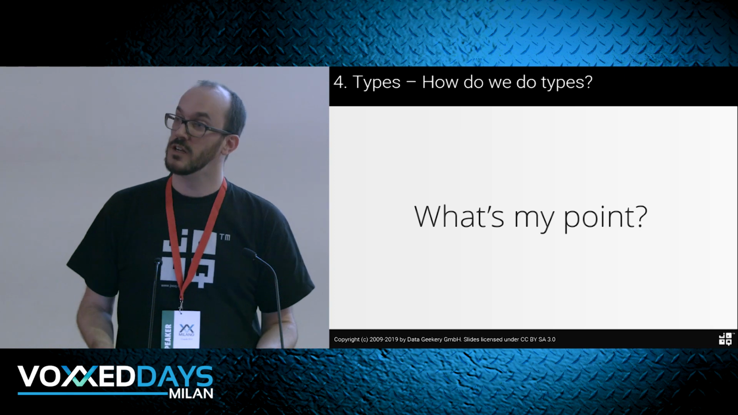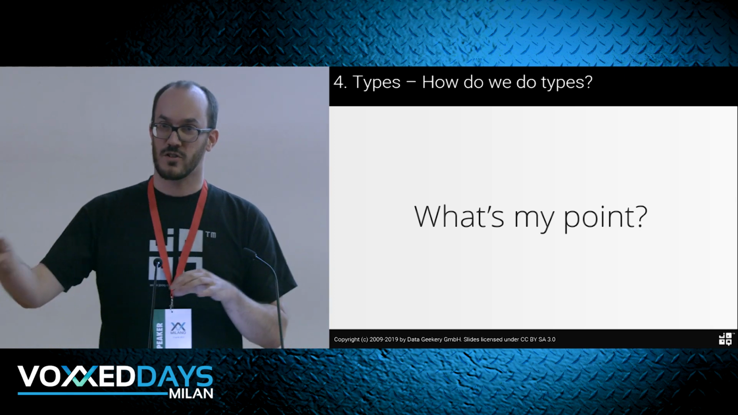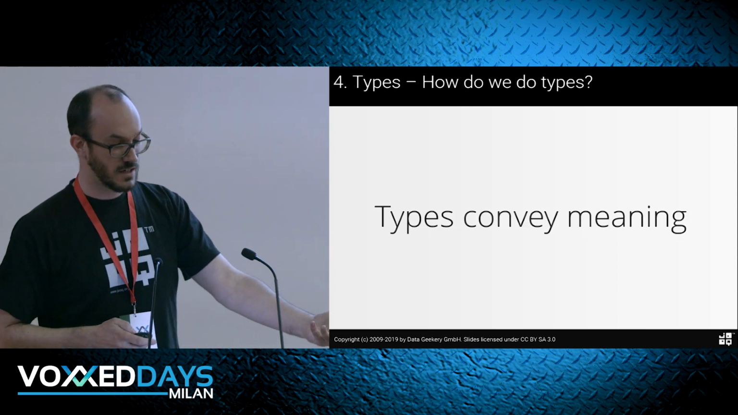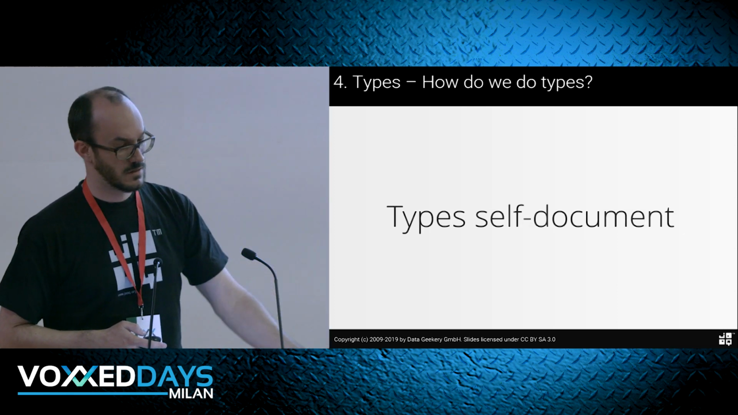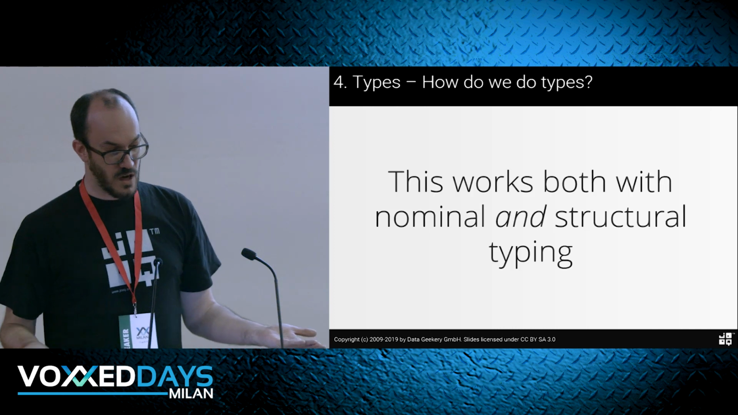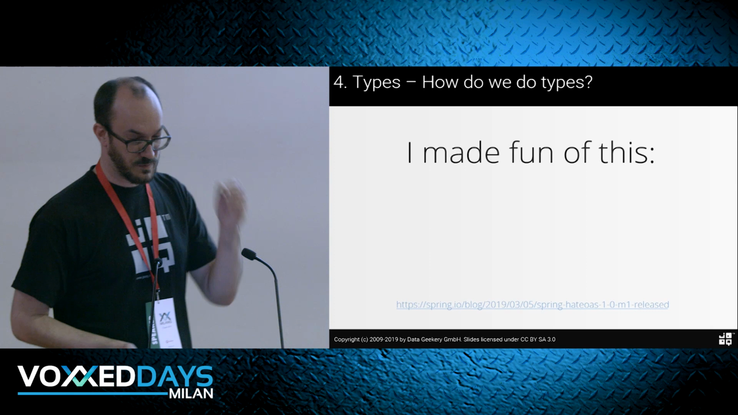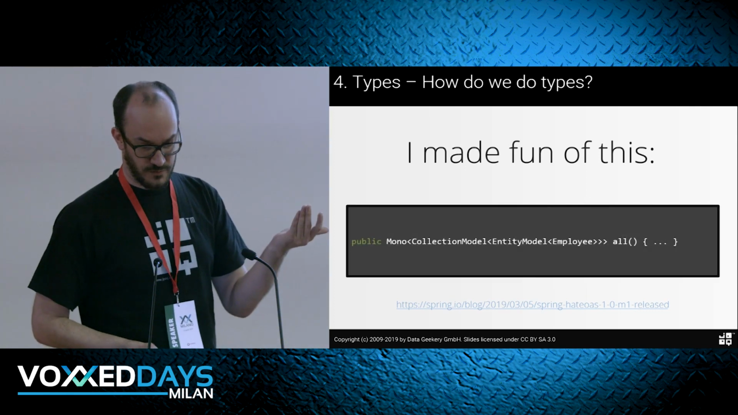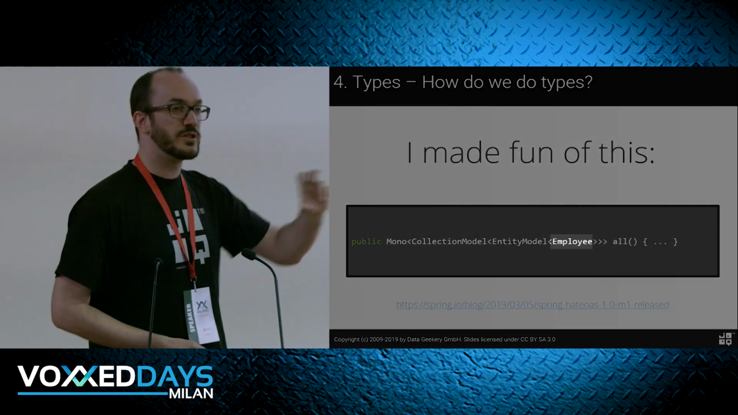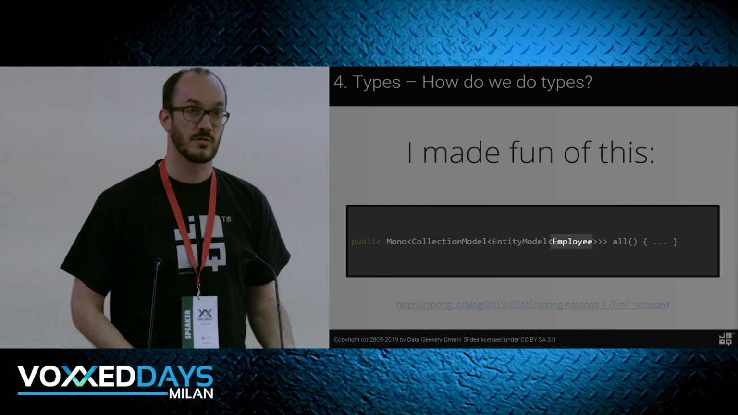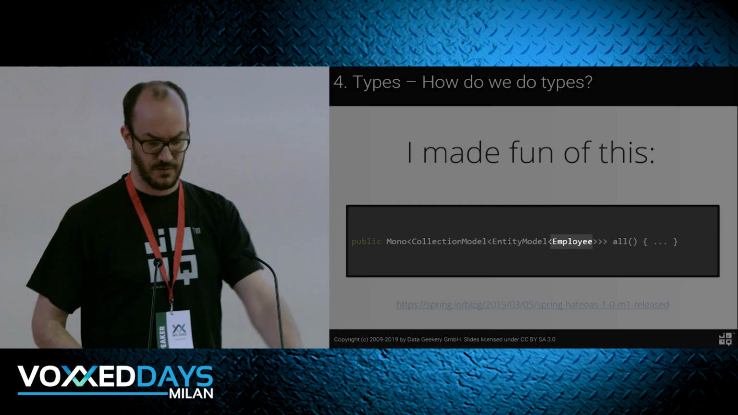So what's my point here? Ultimately, it doesn't matter if you're structurally or nominally typed. Ultimately, types are semantic. They convey a meaning. They self-document. And this works with both nominal and structural typing, with both static and dynamic typing. I made fun of this before, of this example from Spring. The important thing for you is this type here, and you're obviously not surprised by this being useful to you, having an employee type, because you can attach stuff here.